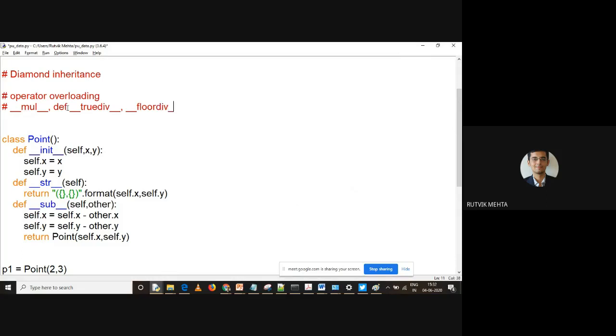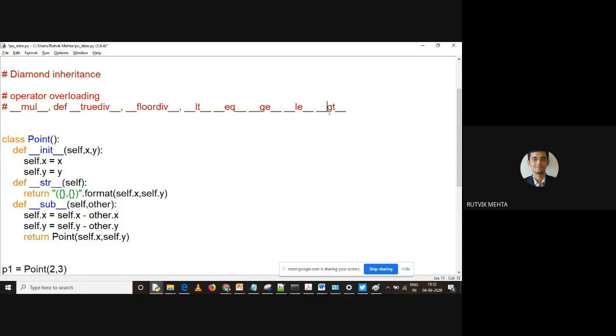Similarly, you have many more: __lt__, __eq__, __ge__, __le__, __gt__, right? So these are operators like less than, equal, greater than or equal, less than or equal to, greater than.